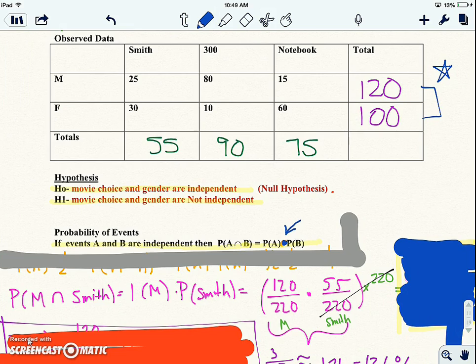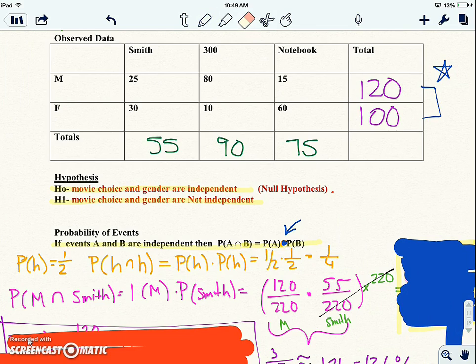Okay, so here's my example with the flipping of the coins. The probability of getting a head, I think you would all agree, is 1/2. Okay, 1 out of 2. There's a head and a tail. So the probability of getting 2 heads, flipping a coin and flipping it again or flipping 2 coins, is the probability of getting a head times the probability of getting a head, which is 1/2 times 1/2, or 1/4.